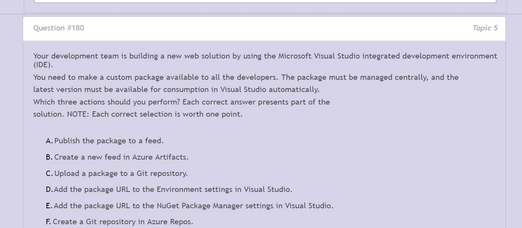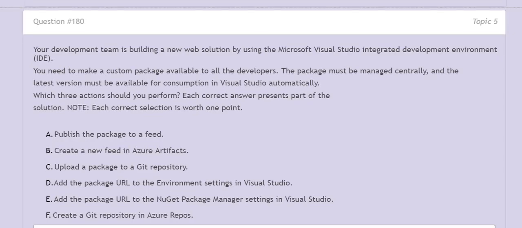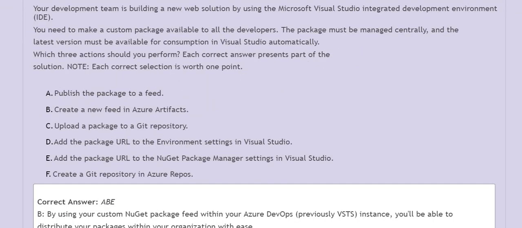Option A, publish the package to a feed. Option B, create a new feed in Azure Artifacts. Option C, upload a package to a Git repository. Option D, add the package URL to the environment settings in Visual Studio. Option E, add the package URL to the new Git package manage settings in Visual Studio. Option F, create a Git repository in Azure Repos. Correct answer is option A, B, and option E.